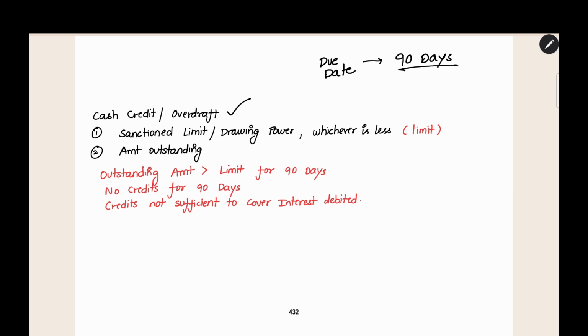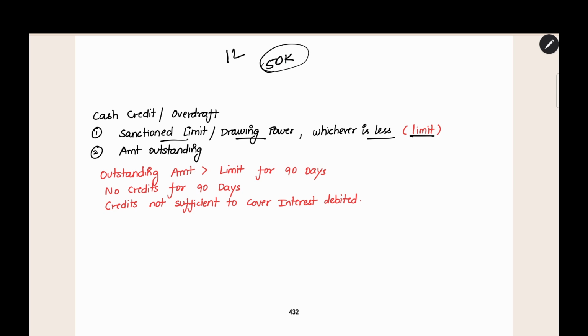I will explain it very simply. First thing is, you should have two amounts. The first amount is the sanctioned limit or drawing power, whichever is less. This is the limit amount. For example, if your sanctioned limit is 1 lakh rupees, but the drawing power is only 50,000 rupees, whichever is lower you have to take. Here, the limit is 50,000 rupees. And then you have to take the amount outstanding in that loan account, that is, how much amount the borrower is liable to pay. For example, it is 75,000. The limit amount is 50,000 and the amount outstanding is 75,000.